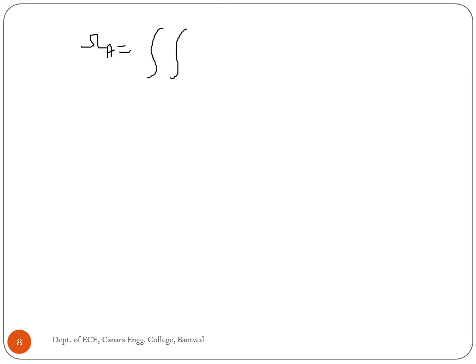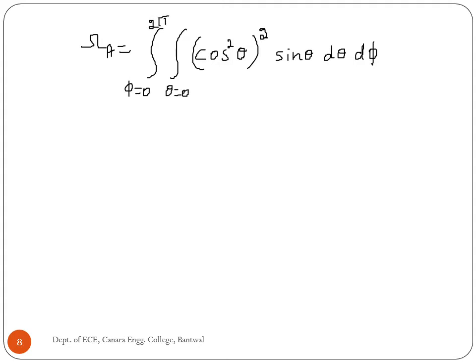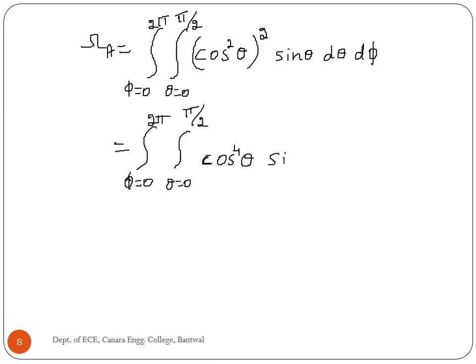Therefore, beam area is equal to the integral of E square of theta comma phi. It's a given pattern, so E of theta is cos theta, then E square is cos square theta, times sin theta d theta d phi, where phi is equal to 0 to 2 pi and theta is equal to 0 to pi by 2, which is equal to the integral of cos to the power 4 theta sin theta d theta d phi.